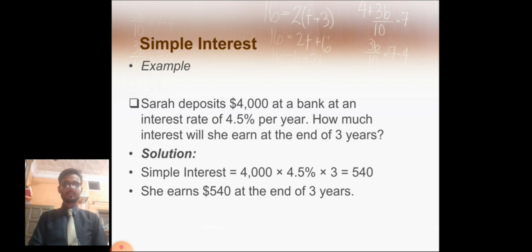Another example of simple interest: Sarah deposits $4,000 at a bank at an interest of 4.5% per year. How much interest will she earn at the end of 3 years? Solution: simple interest is equal to 4,000 multiplied by 4.5% multiplied by 3, which is 540. She earns $540 at the end of 3 years.